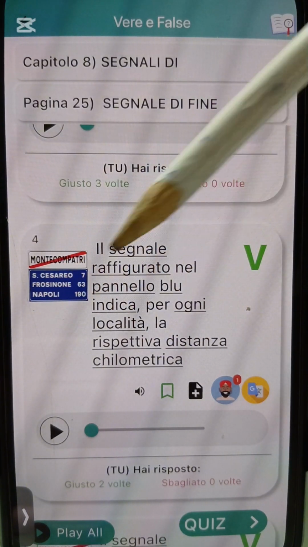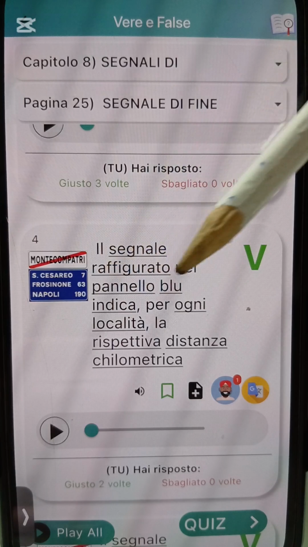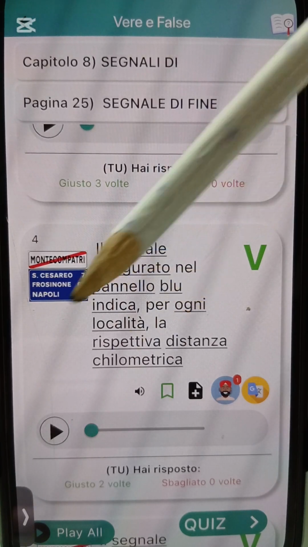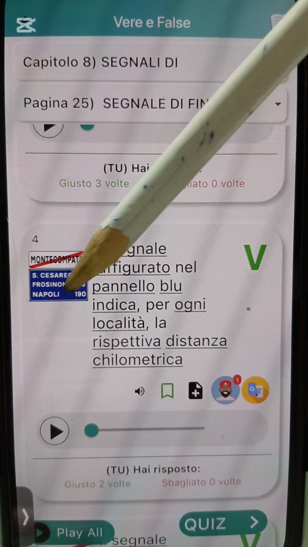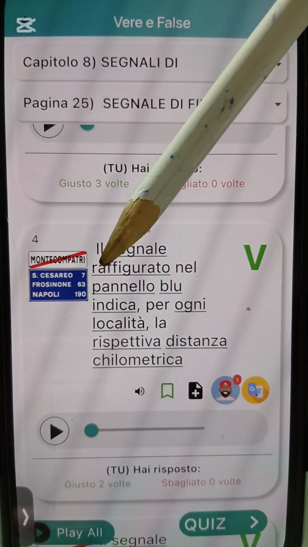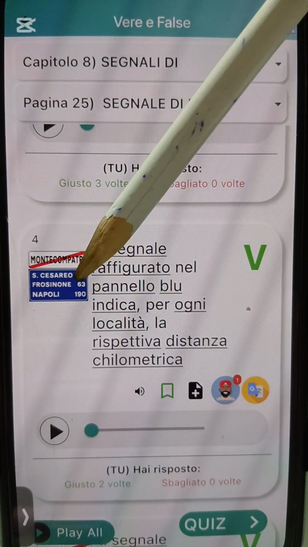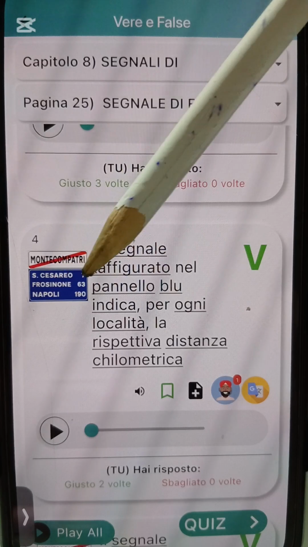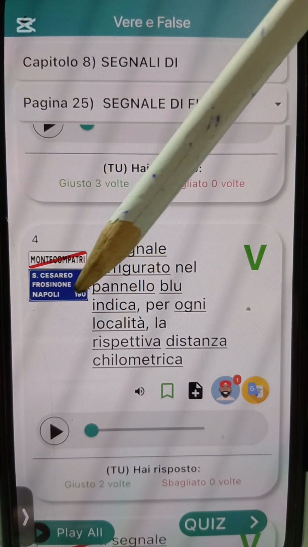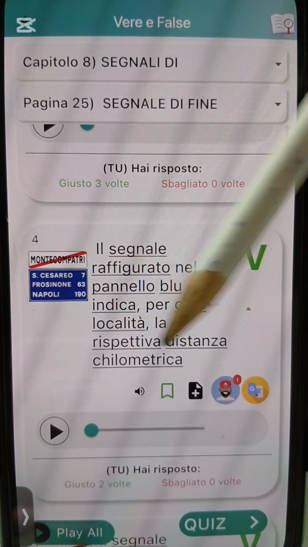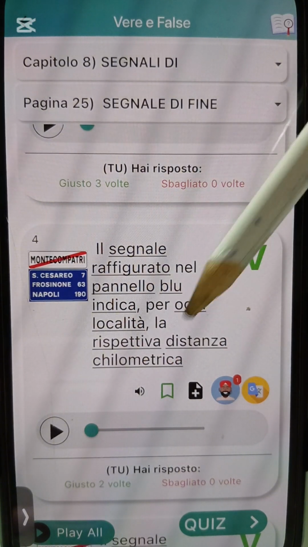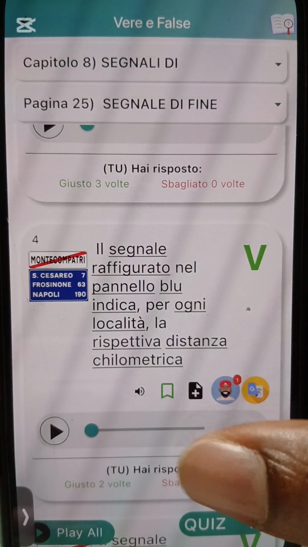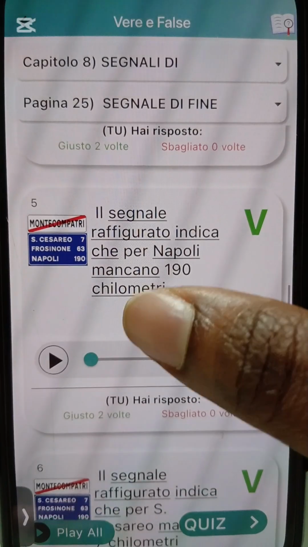The pannello blu, this blue background, e dey indicate say for every location wey you dey go, the respective distance in kilometers. If you dey go Cesario na 7 kilometers, Frosinone 63 kilometers, Napoli 190 kilometers. Na im e dey indicate. Alright, so we'll get to number 5.